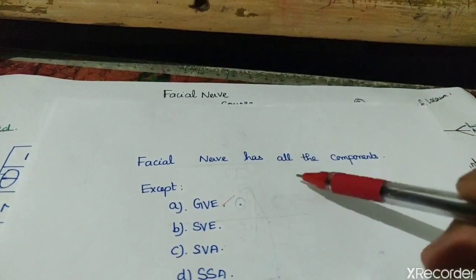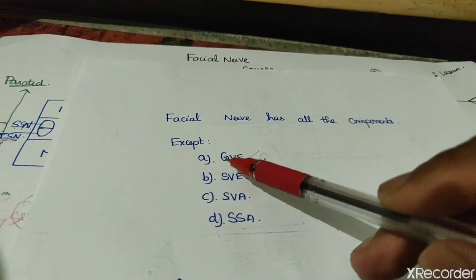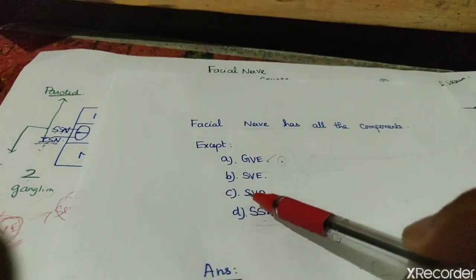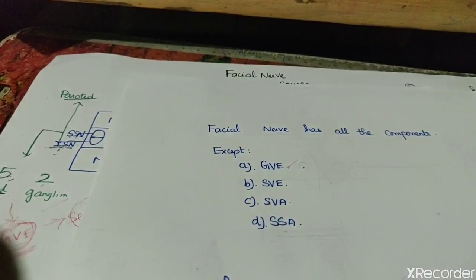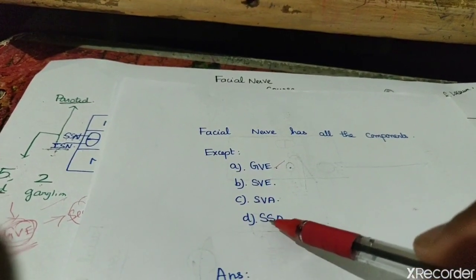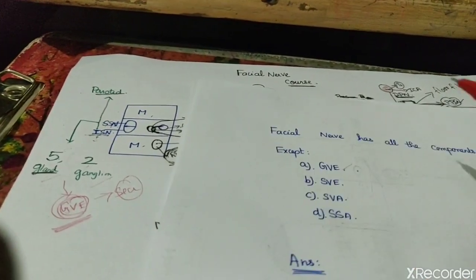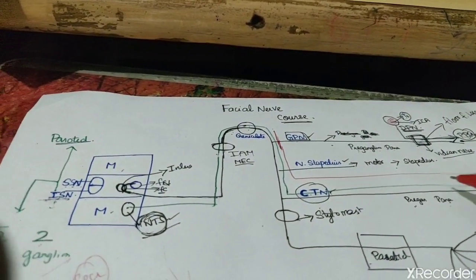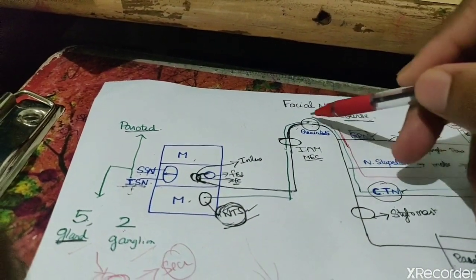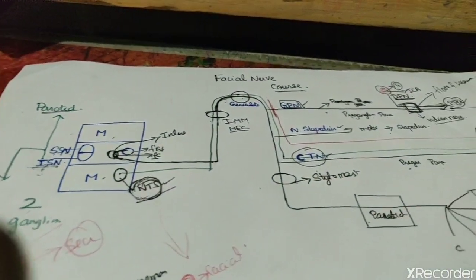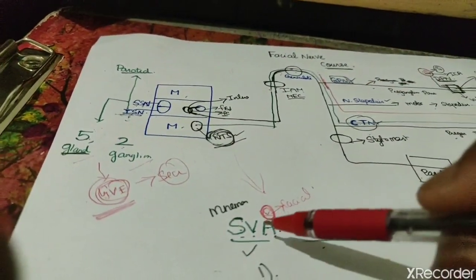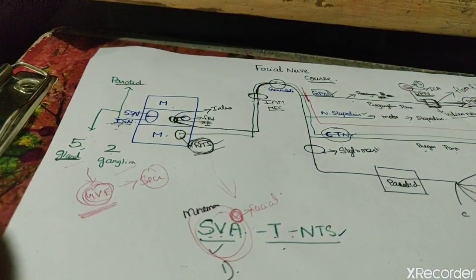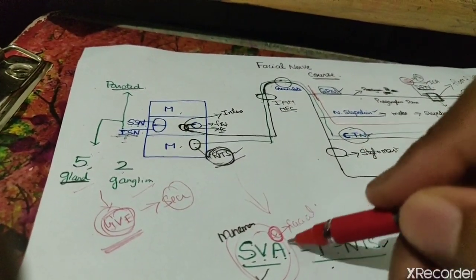The facial nerve has all the components except: option A, general visceral efferent; option B, special visceral efferent; option C, special visceral afferent; option D, special somatic afferent. Let's see. The chorda tympani nerve carries taste from the anterior two-thirds of the tongue, so it is responsible for SVA, special visceral afferent. So special visceral afferent is a component of the facial nerve.